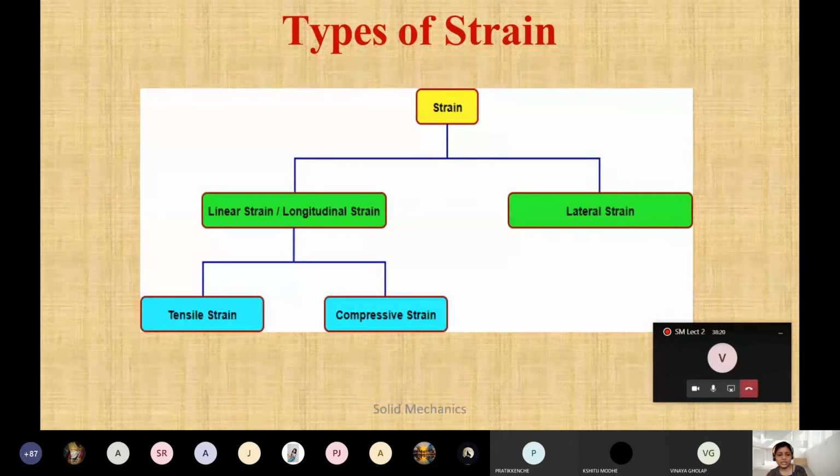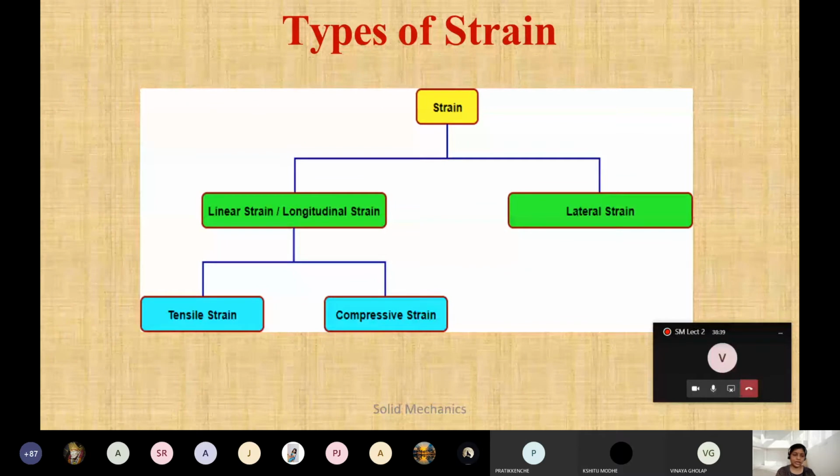In tensile strain, definitely there will be an increase in the length, and in compressive strain there will be a decrease in the length. We will study one by one. Tensile strain is caused by tensile stresses, and tensile stress is caused by a pulling load.